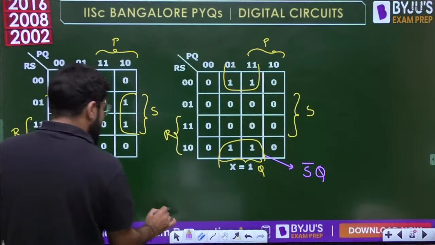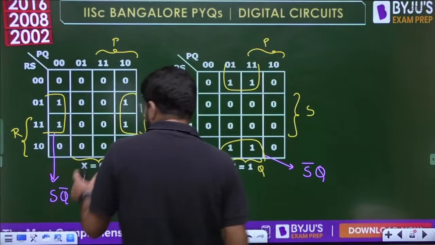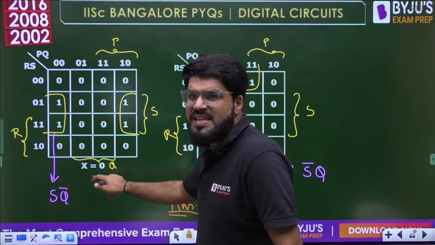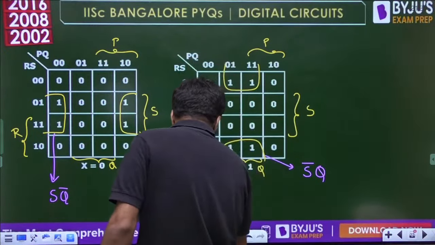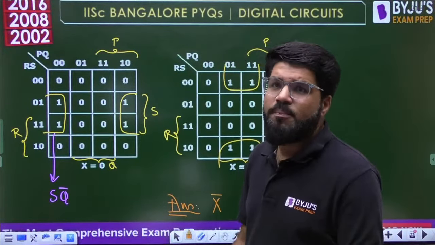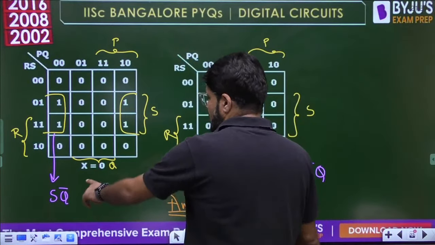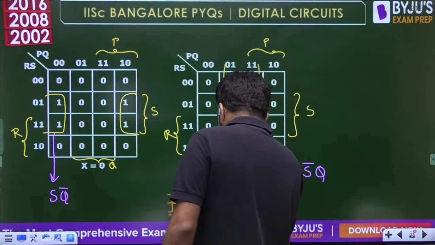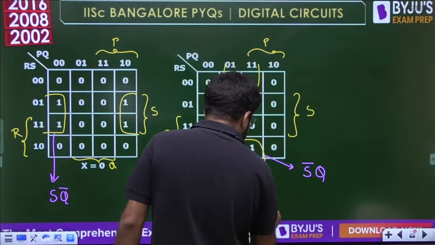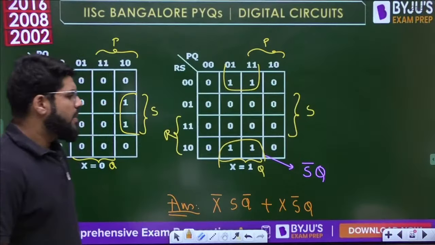So what is my answer then? Whatever is the first answer, that corresponds to MSB 0, x equal to 0, so we multiply by x bar. The code is, whenever a variable is 0, we take its complement in the Boolean function expression. So this is x bar multiplied by S Q bar, and the next one is going to be x multiplied by S bar Q.